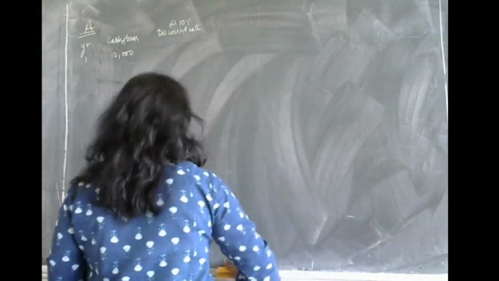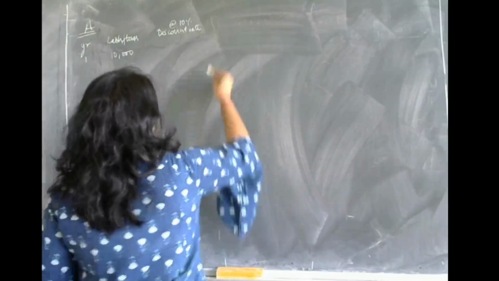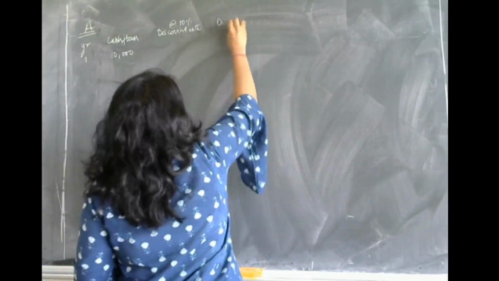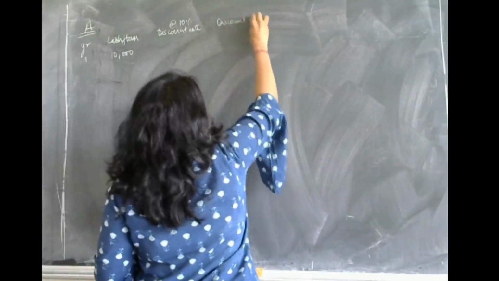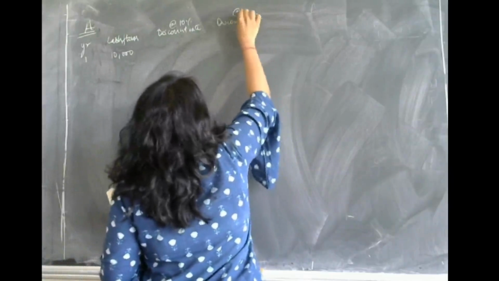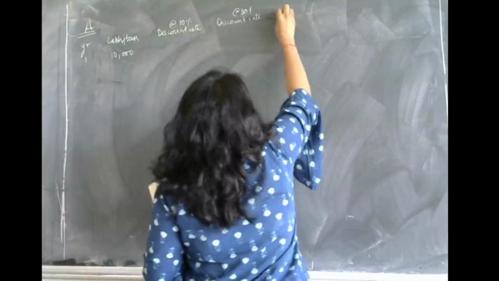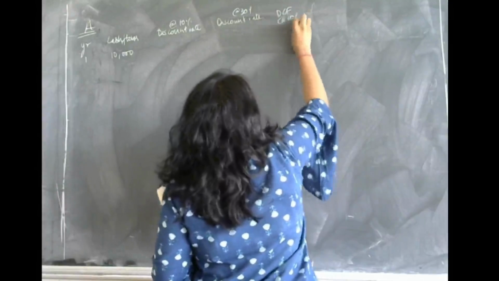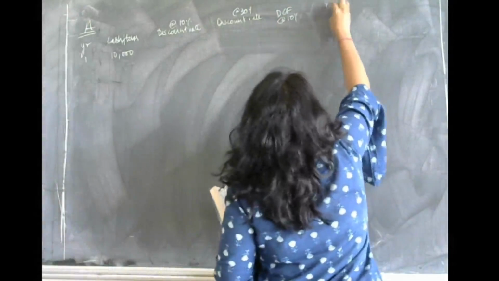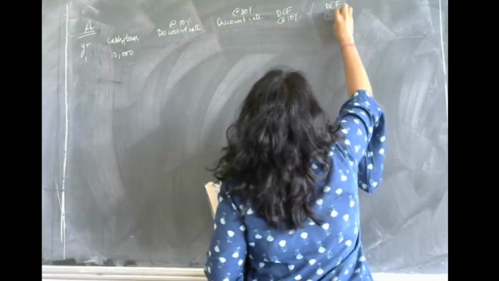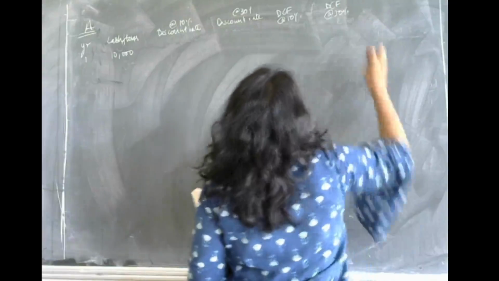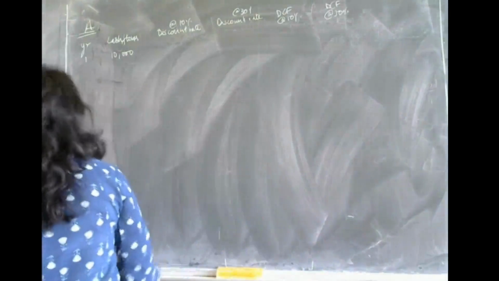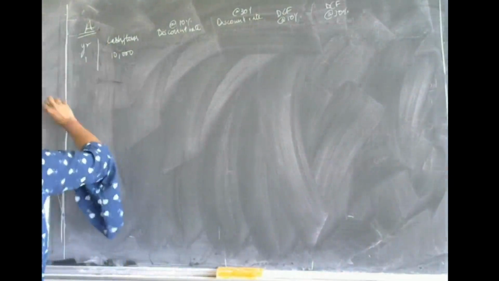So discount rate at 10% and 30%, then discounted cash flows at 10% and discounted cash flows at 30%.